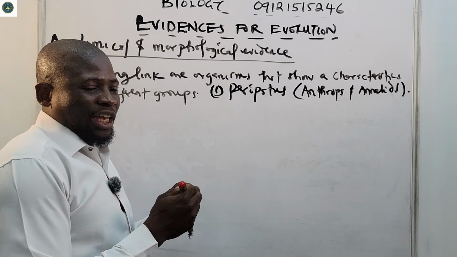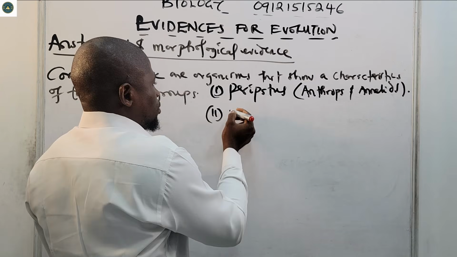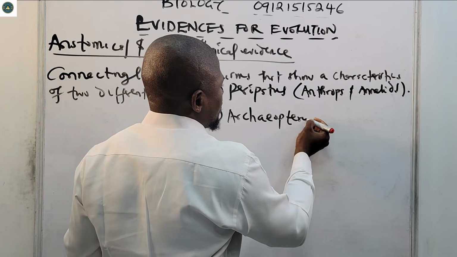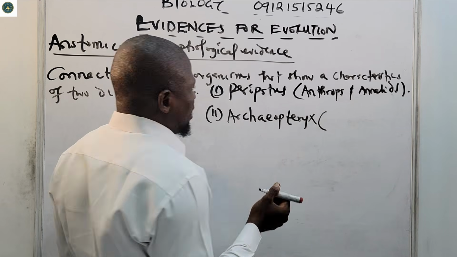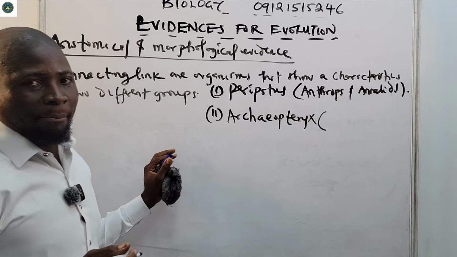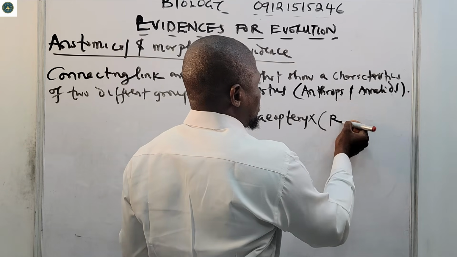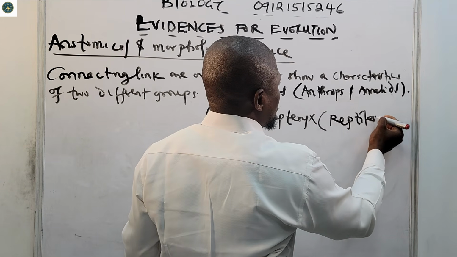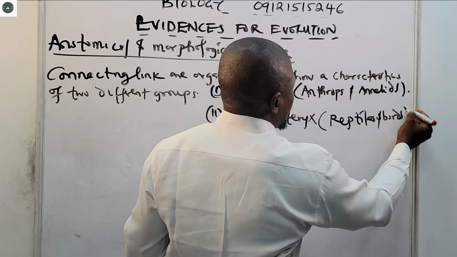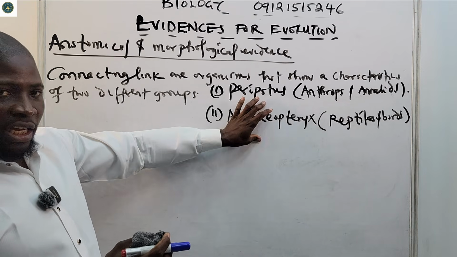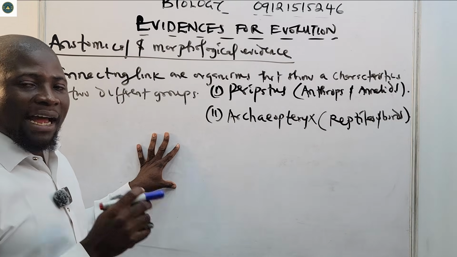Then we also have Archaeopteryx, number two. This one is the connecting link between reptiles and birds.